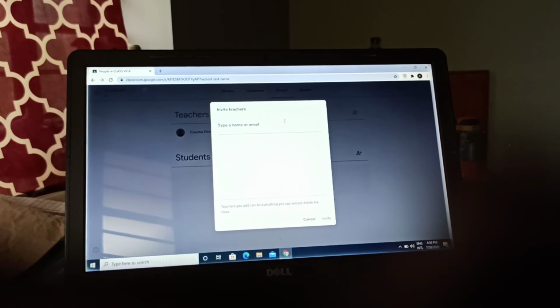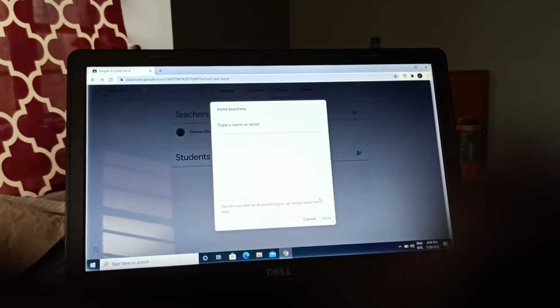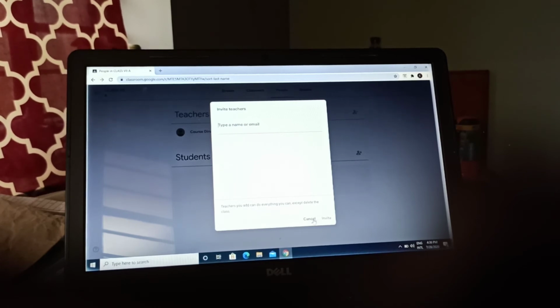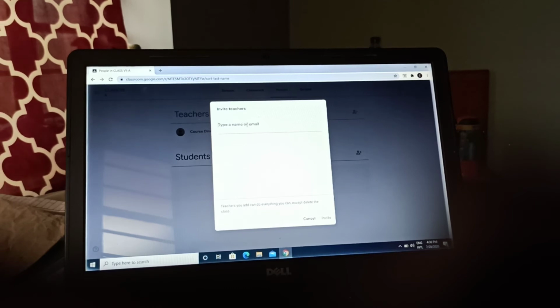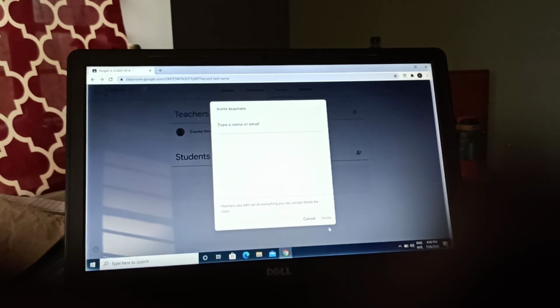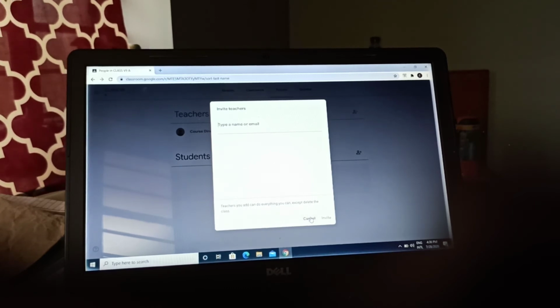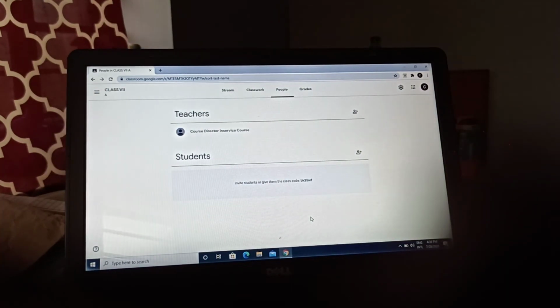So write a name or email, and after writing you can just invite. Okay, here as you write the email address, this invite button will be highlighted and you have to click it, so that teacher will be automatically invited. Okay, and however many teachers you are inviting, they can teach together with you in your classroom.